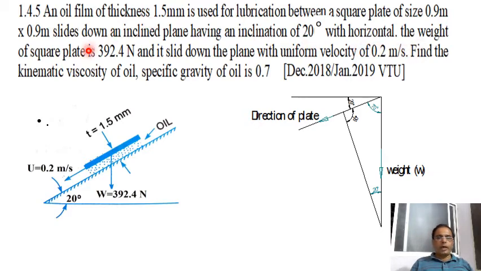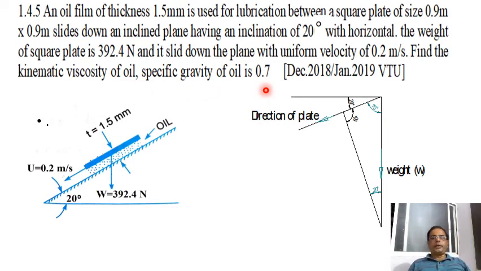The weight of the square plate is 392.4 Newton and it slides down the plane with uniform velocity of 0.2 meters per second. Find the kinematic viscosity of oil. Specific gravity of oil is 0.7.